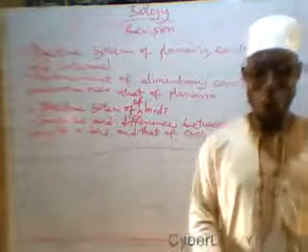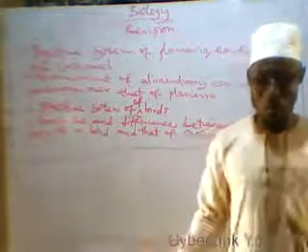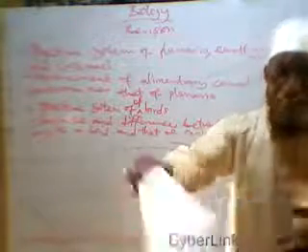Then, if you look at active transport, it is the movement of ions against the concentration gradient. But look at osmosis and diffusion. They obey the concentration gradient, while active transport goes against the concentration gradient.